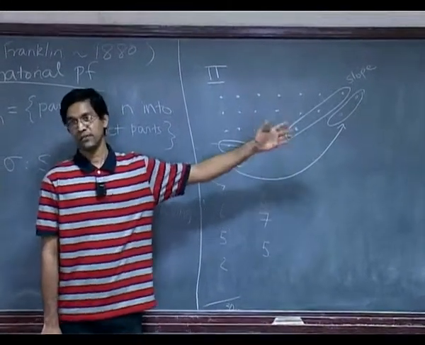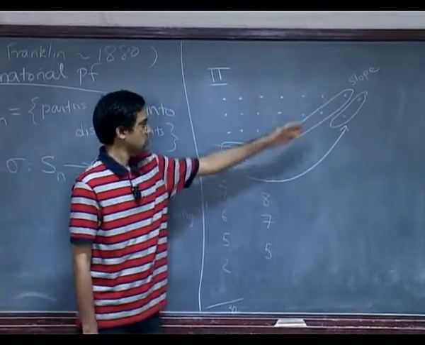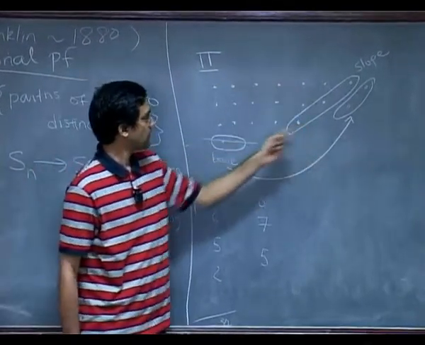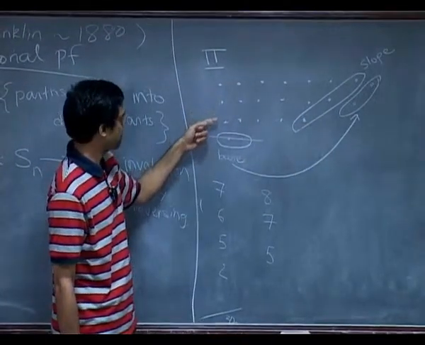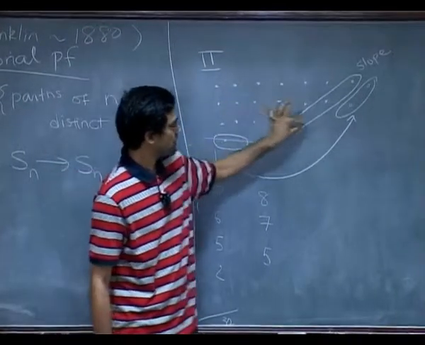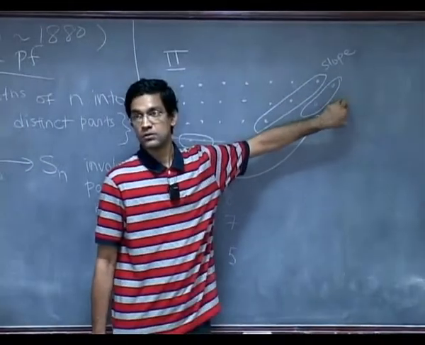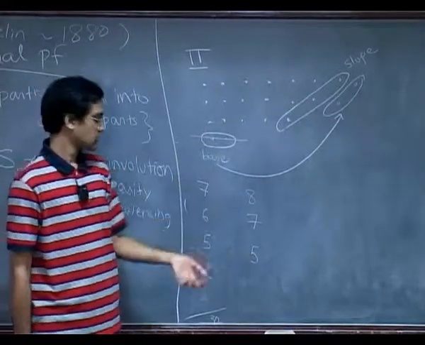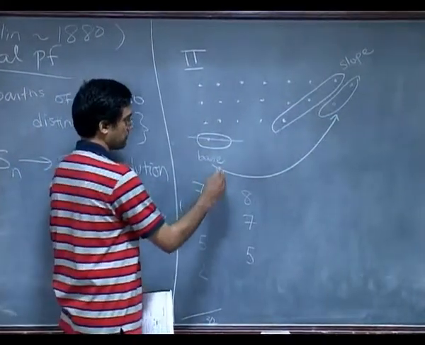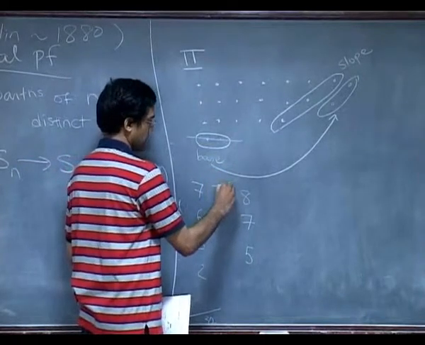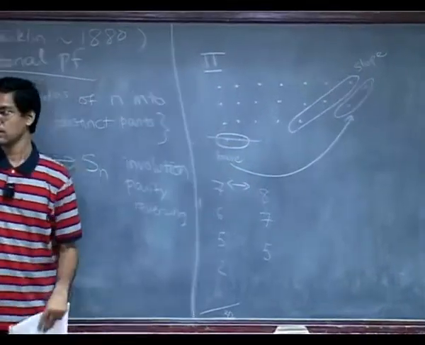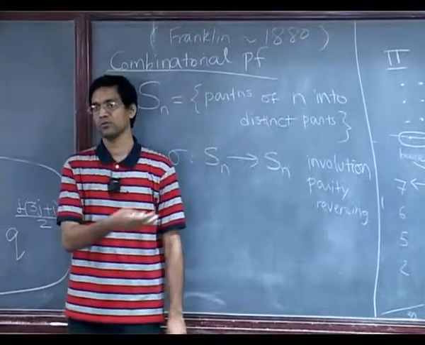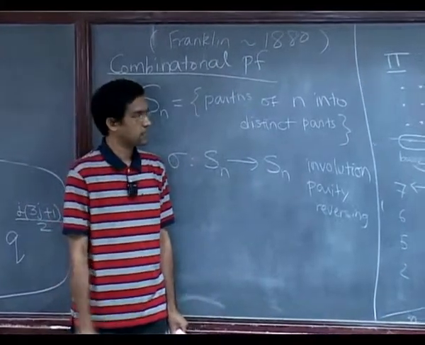Now if it were the other way around, if the slope is smaller than the base, you just slide it in the opposite direction. Okay. So for example, if we take this resulting partition, this is 8 plus 7 plus 5, clearly the base is 5 and the slope is 2. So you slide it backwards. You push the slope back down and make it a base. So therefore you will now increase the number of parts. So it's clearly an involution if you define it in this way. Whichever way you do it, you're generating an involution.